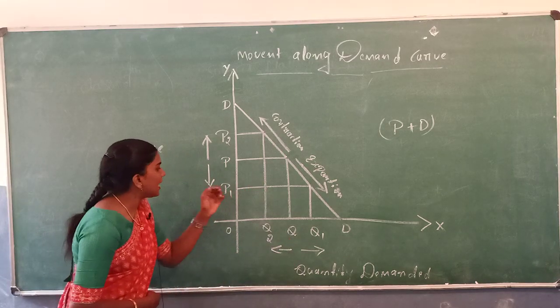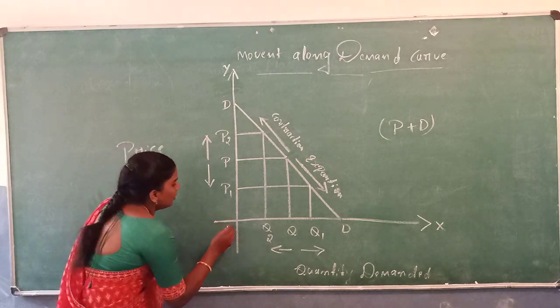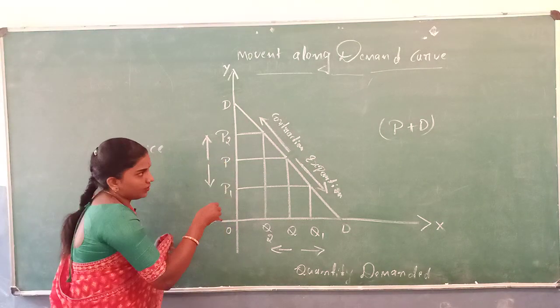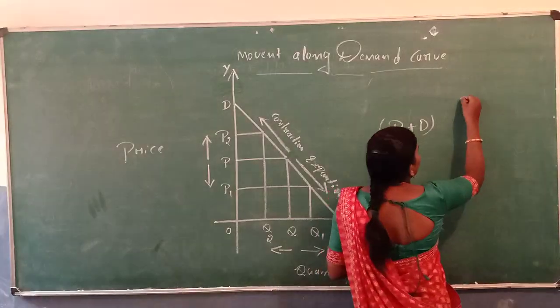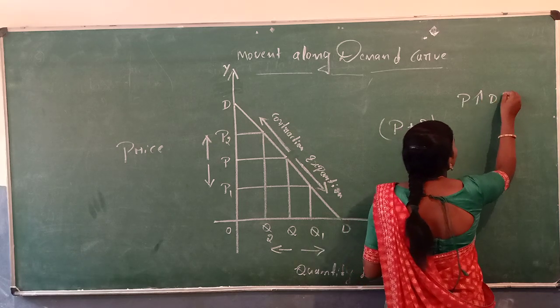If the price decreases from OP to OP1, here observe, there is a formula. Higher the price, lower will be the demand.